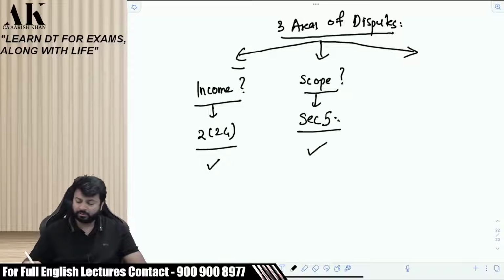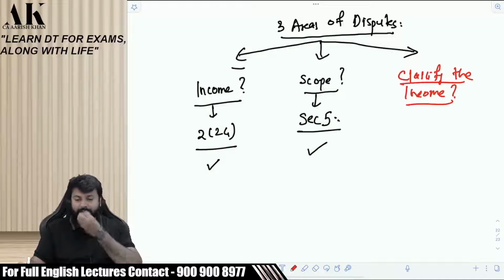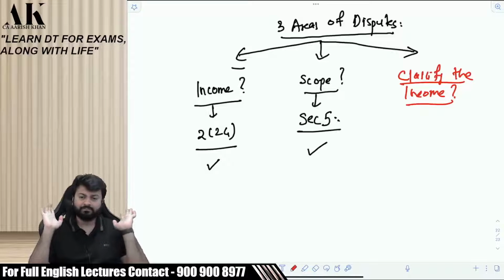Now the third dispute, which we have not seen yesterday, so we will see today, is that now you need to classify the income. When I say classify the income, what do I mean by that? I mean classify the income into proper heads. Is it important to classify the income under the proper head? Because wrong classification would lead to wrong computation. Because the computation mechanism of the 5 heads of income differs from each other.